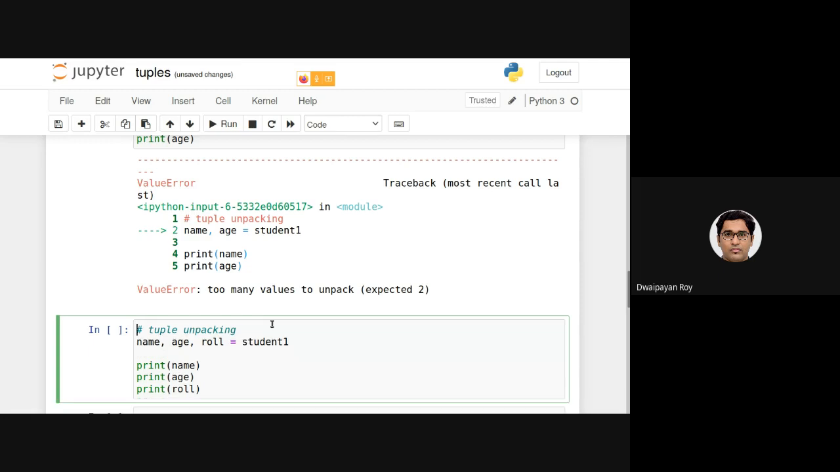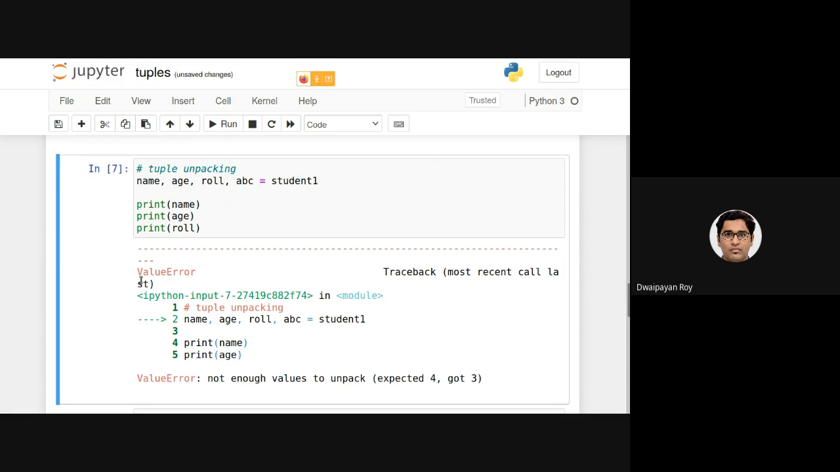Another erroneous unpacking would be if I provide another variable name, say ABC, on the left hand side. Now if I execute, you will see the same ValueError, but the statement is different: not enough values to unpack. Here it is saying that expected 4, got 3.